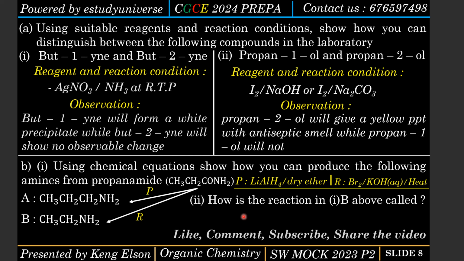Now the next question is, what is the reaction in Roman 1b above called? What is the name of the reaction converting an amide to an amine where the number of carbon atoms has been decreased? We call it the Hofmann degradation. If your name is Hoffman, farewell to you. Make sure you don't fail this type of question, because you might write your name as Hoffman in your exam paper, and then there's a question asking you to rewrite your name. So don't make a mistake of filling in this type of question in the exam. That process is the Hofmann degradation reaction.